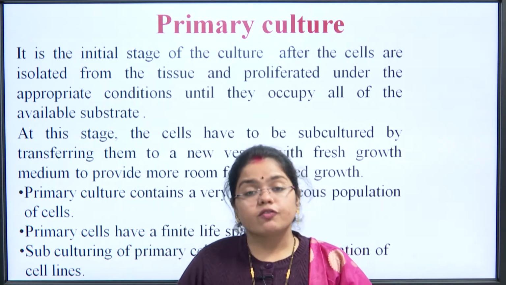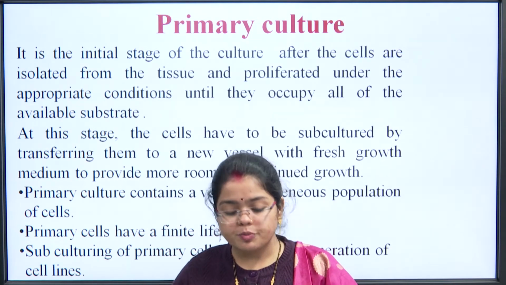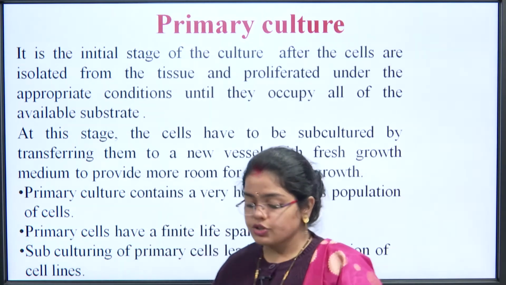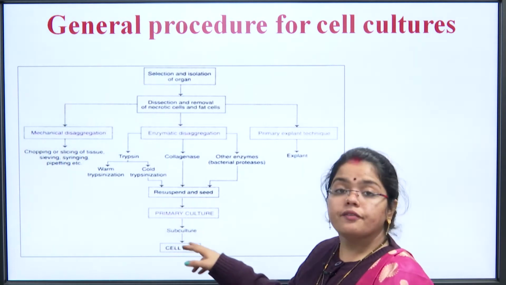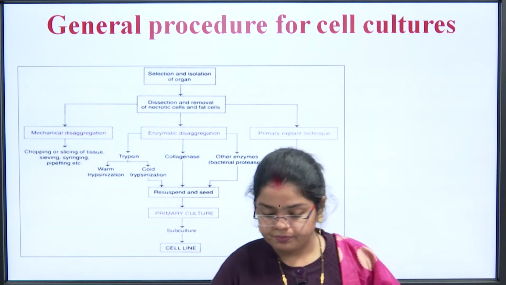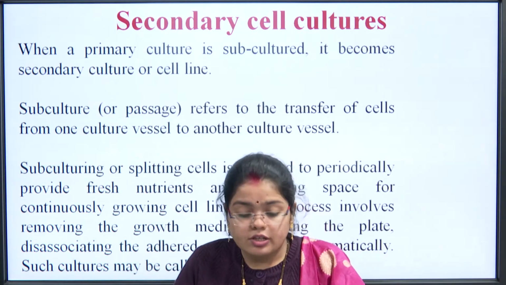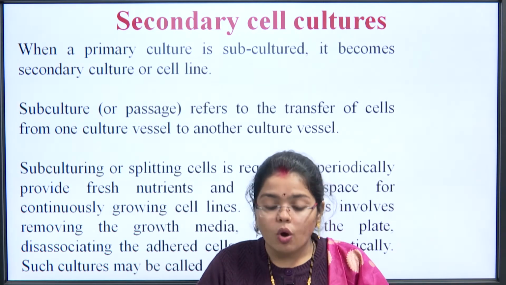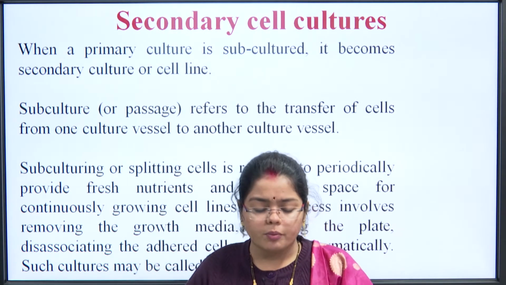Primary cells have a finite lifespan. As I just told you, they consume the substrate, we need to transfer them into fresh medium. Subculturing of the primary cells leads to the generation of cell lines. As I told you in the previous slide, if we keep on subculturing, it will lead to the formation of cell lines. Then your next slide is about secondary cell cultures. When a primary culture is subcultured, it becomes secondary cell culture or cell line. If we keep on subculturing and it gets immortalized, then cell lines are formed.